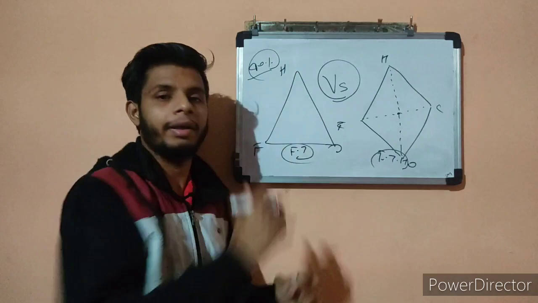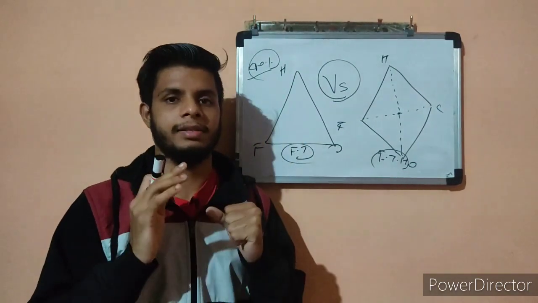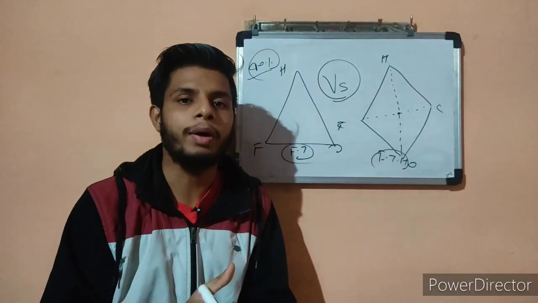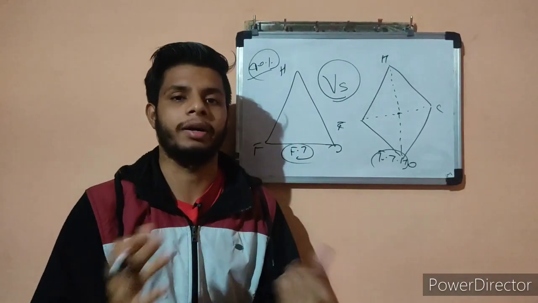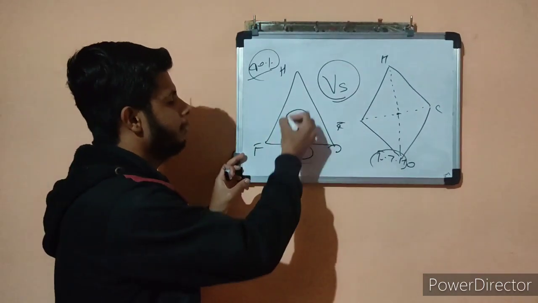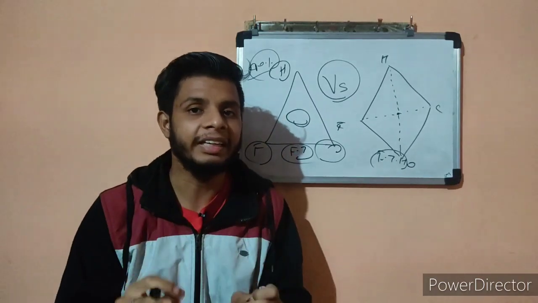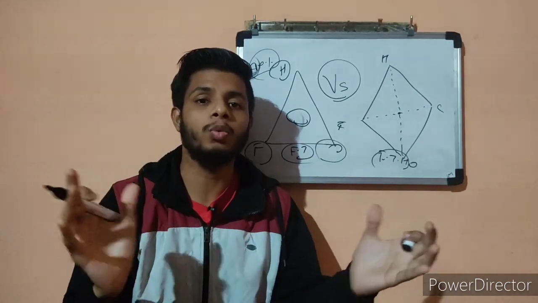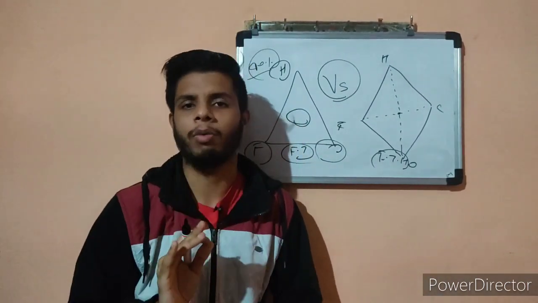See guys, fire triangle. What is that? Fire triangle is a diagram which represents 3 sides or 3 elements which are required to initiate the fire. What is that? Initiate the fire. Initiate means starting. If you want to start the fire, you need these 3 elements: heat, fuel, oxygen. These 3 elements need to be present in a sufficient ratio to start a fire, not to continue, just to start.